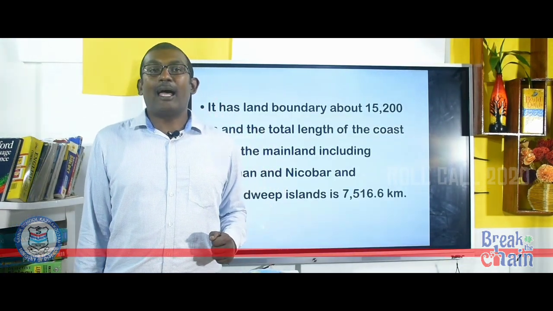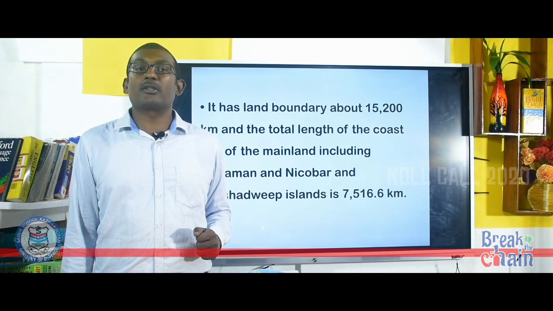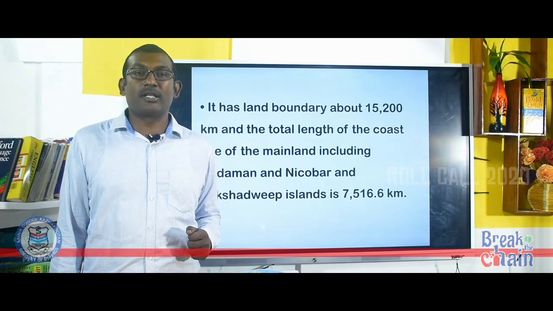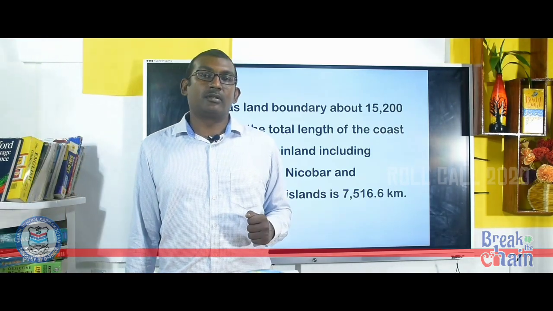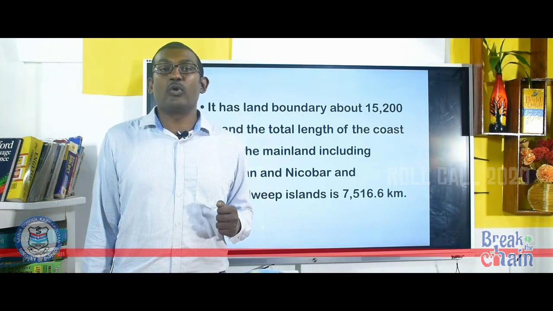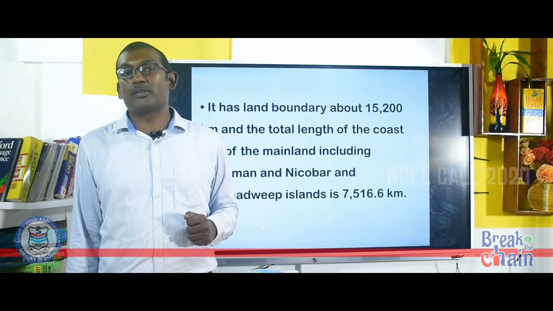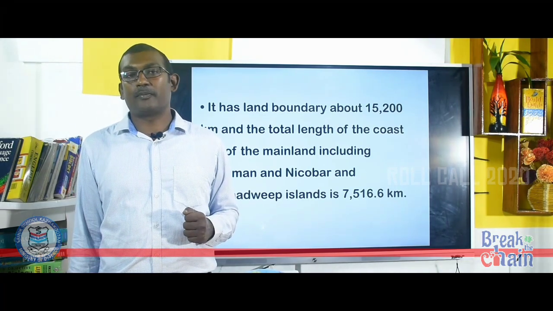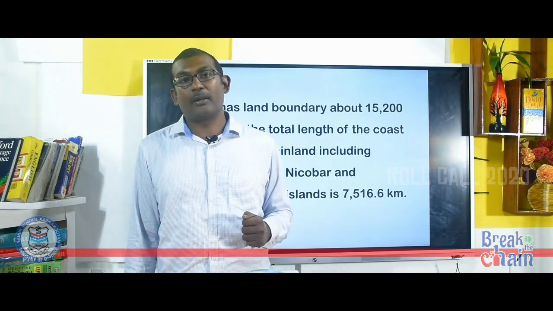India has a land boundary of 15,200 kilometer and a coastline of 7,516.6 kilometers, and its north-south extension is 3,214 kilometer and east-west extension is 2,933 kilometers. These are the facts regarding the size of India.